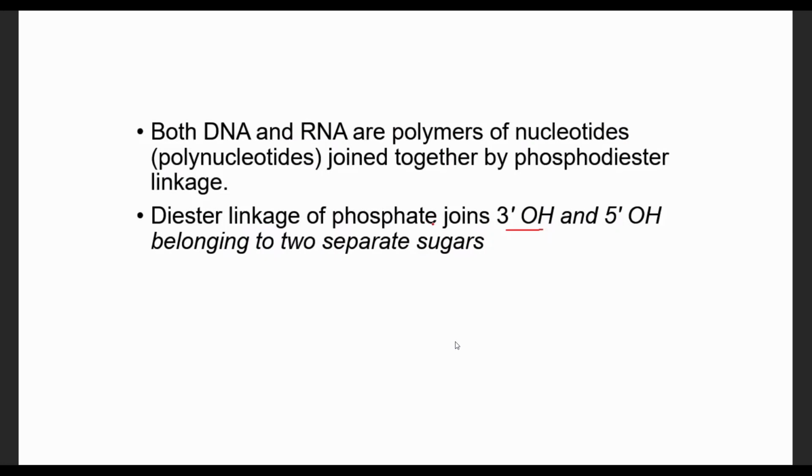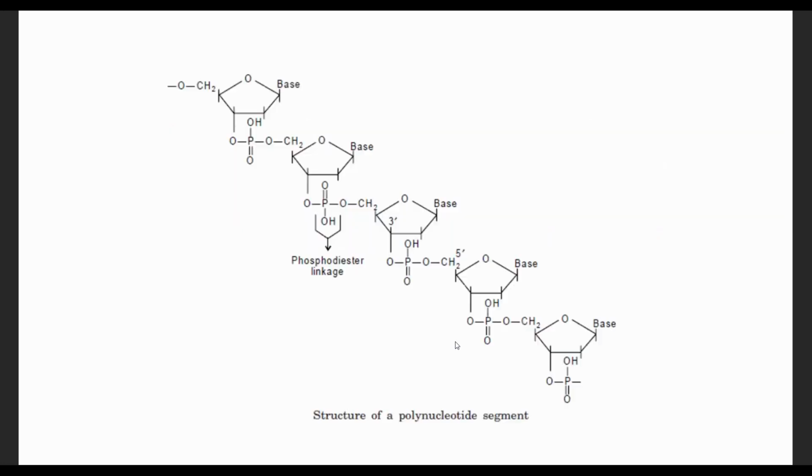We'll see this one later using this diagram. So it is formed between the 3' OH of the first nucleotide and the 5' OH, or phosphate. We can say it is phosphate. This one is not a hydroxyl group, but it is phosphate found at the 5' carbon of the second nucleotide, and they form this phosphodiester linkage.